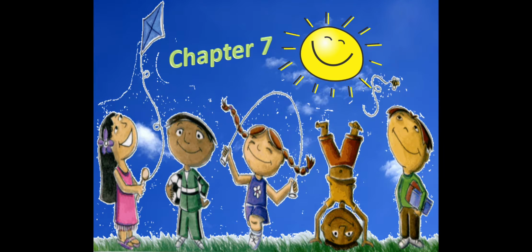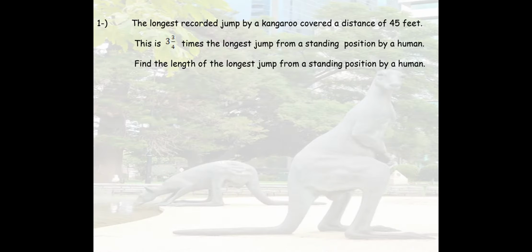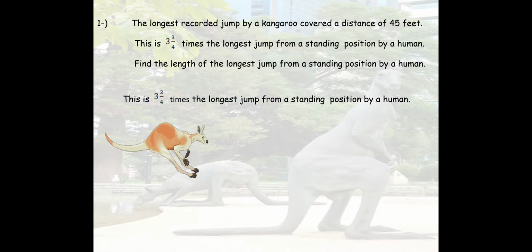So today we're going to solve the questions on chapter 7. The longest recorded jump by a kangaroo covered a distance of 45 feet. This is 3 and 3 out of 4 times the longest jump from a standing position by a human. Find the length of the longest jump from a standing position by a human.